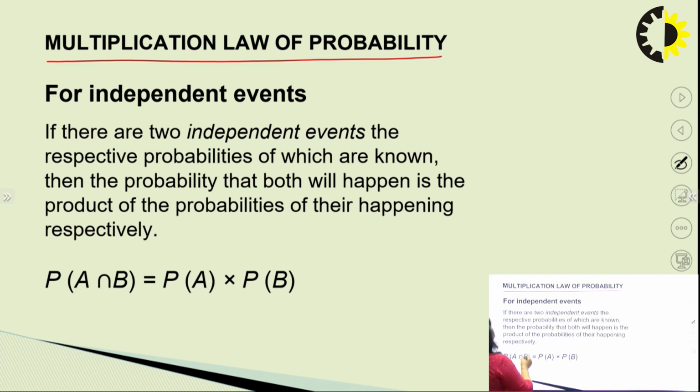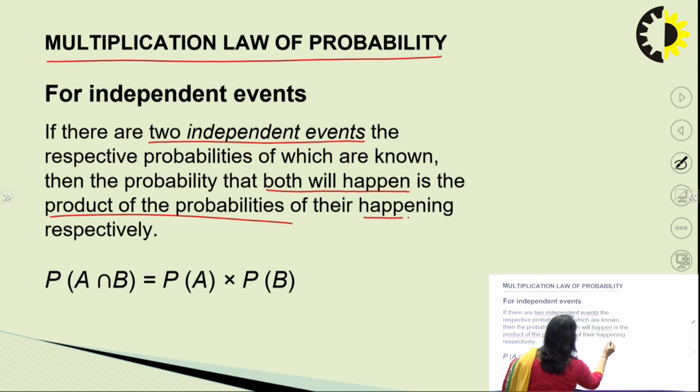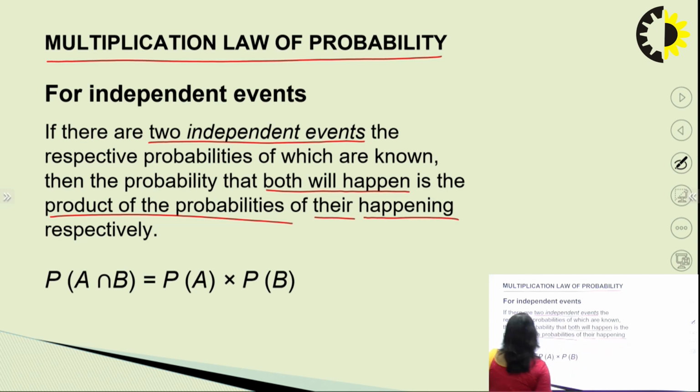Now, if there are 2 independent events, the respective probabilities of which are known, then the probability that both will happen is the product of the probabilities of their happening respectively. That means probability of A and B together will be equal to probability A into probability B.